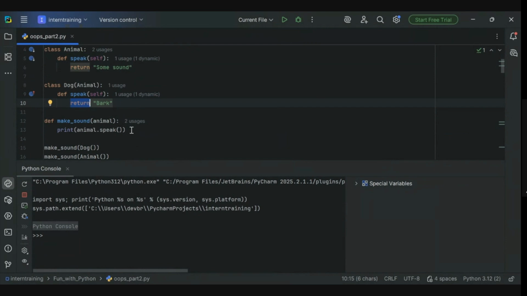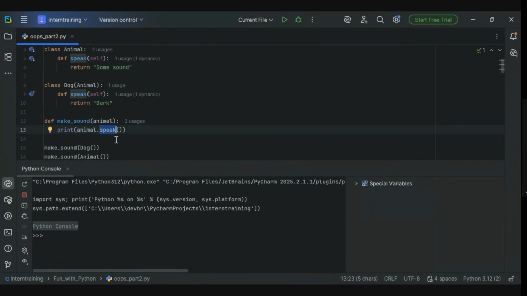So we have two classes, right? Now we have a function that takes an object as an argument and prints the speak method of the object. Whatever object we pass, it will try to call the speak method of that object.